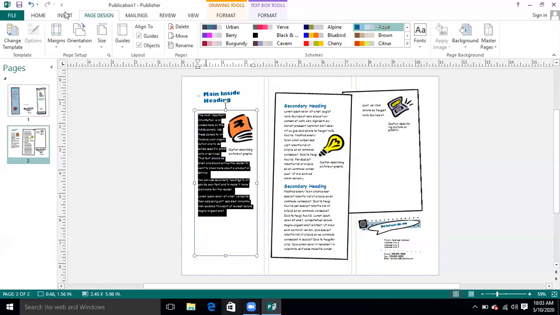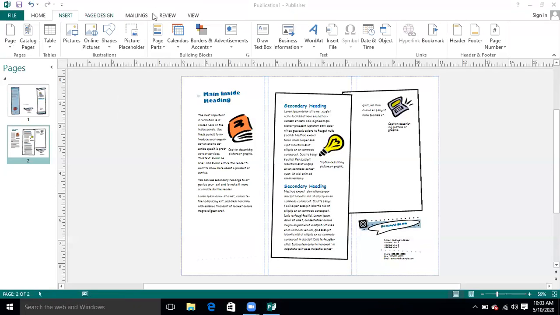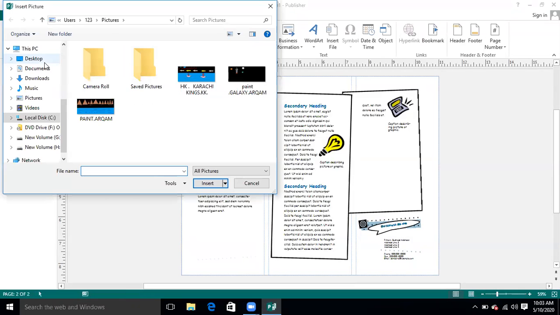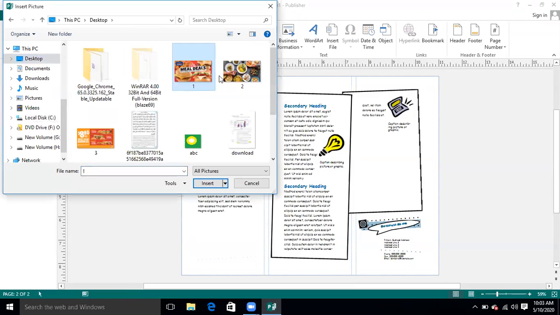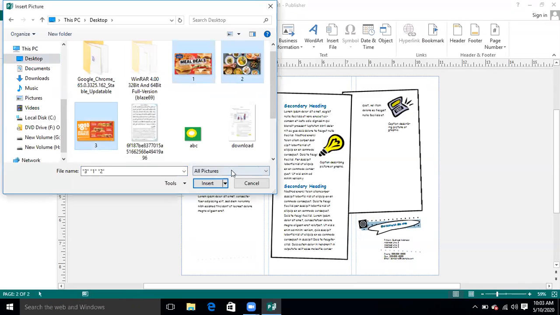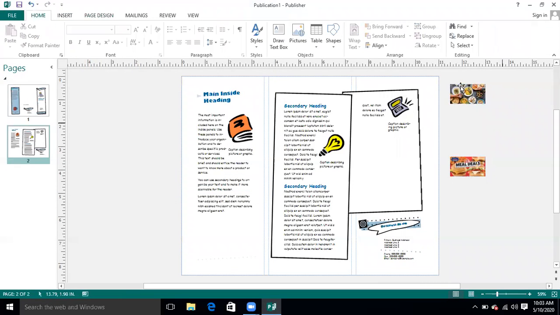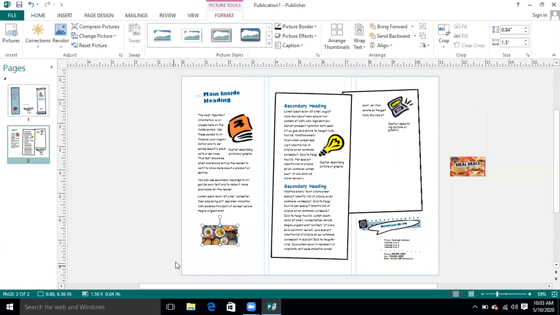I will go to the insert option. I will go to the insert picture option, and I will explore my desktop. Over here I have got these pictures. I will insert these pictures in my document. Now you can see that this is the picture that I have got. So I can place these pictures according to my requirement.